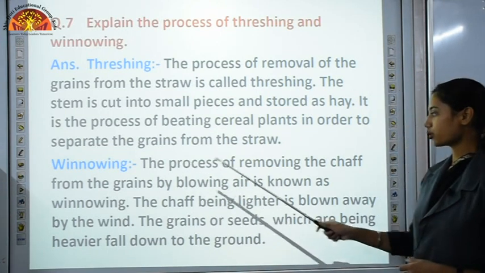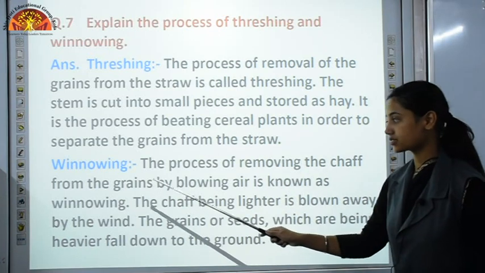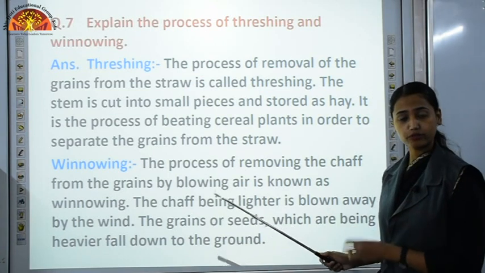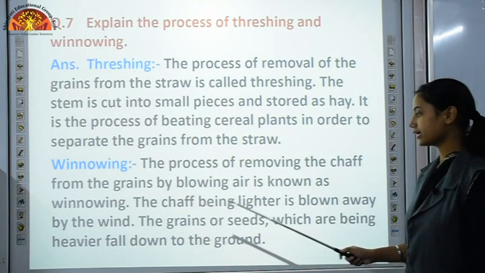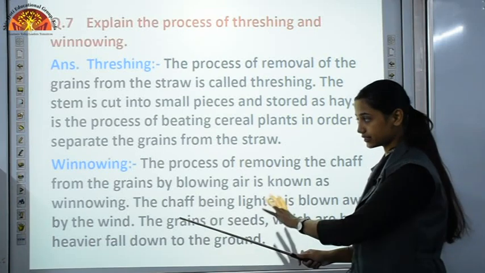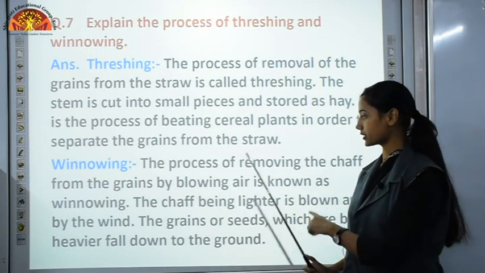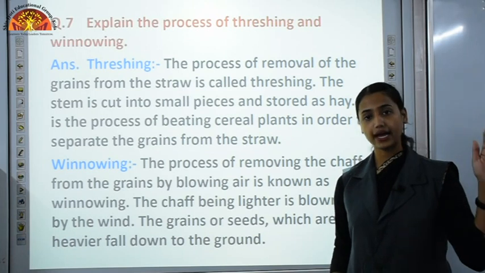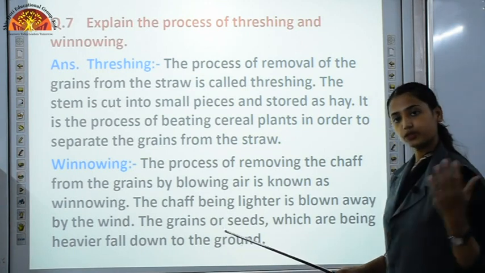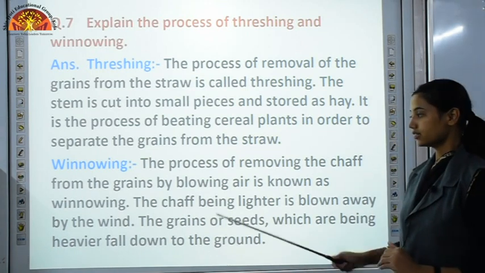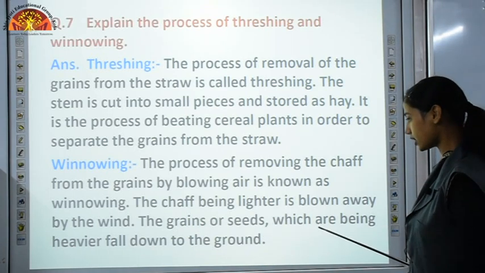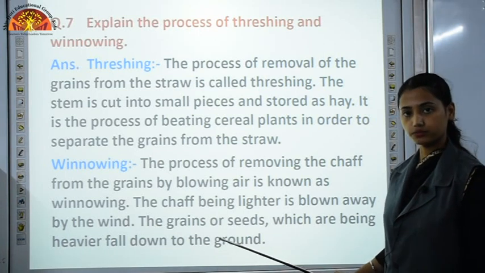So, winnowing is the process of removing the chaff from the grains by blowing air. In this we take help of the wind. The chaff being lighter is blown away by the wind. If you remember, in this step we throw that mixture of grain and chaff from some height. As it falls down, the chaff which is lighter in weight is taken away by the wind and we get the grains which are heavier. The grains or seeds being heavier fall down to the ground.